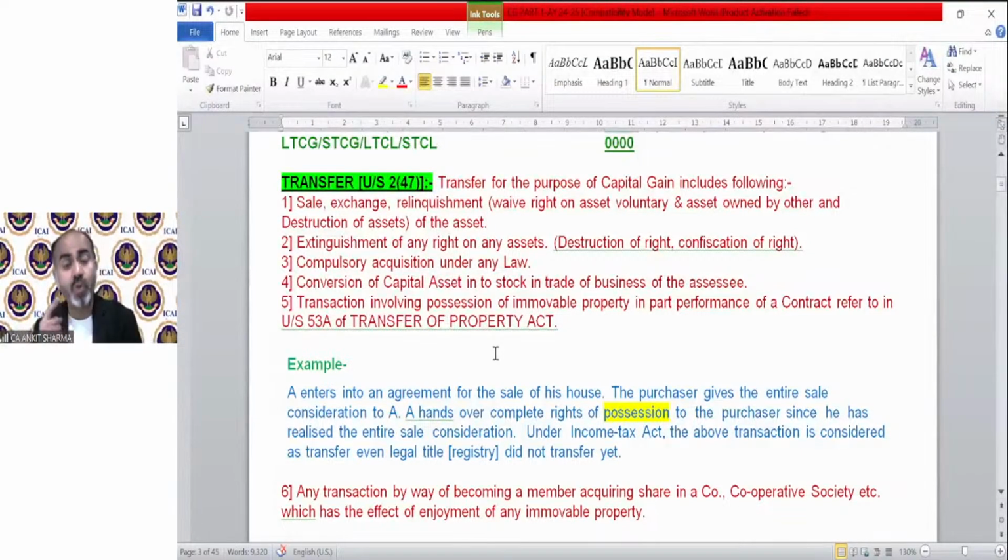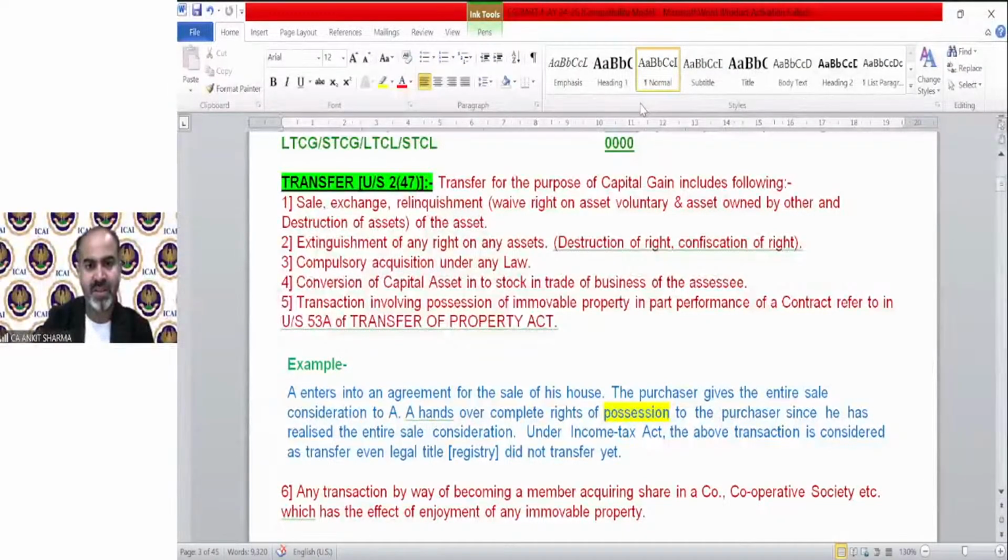So that is also going to be treated under the definition of transfer, and that will be called extinguishment of any right on any asset. Extinguishment of any right, that means ownership, that means destruction of right or confiscation of right. So that is also going to be treated as capital gain under section 2(47). The next is compulsory acquisition under any law.